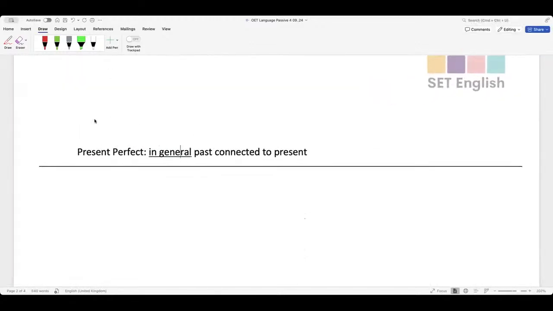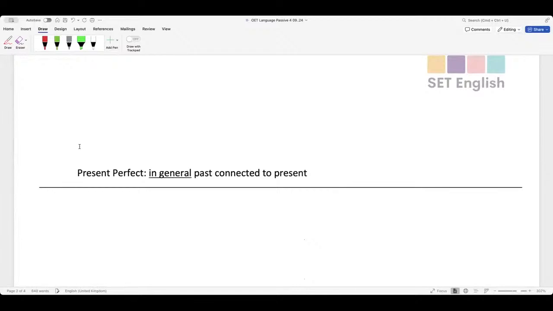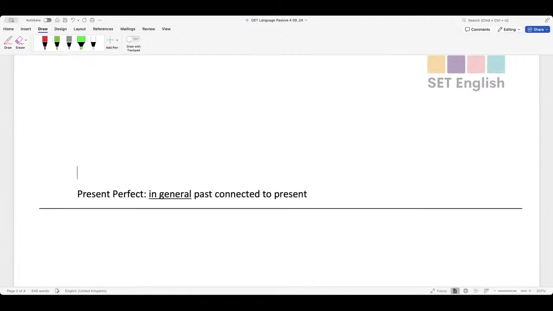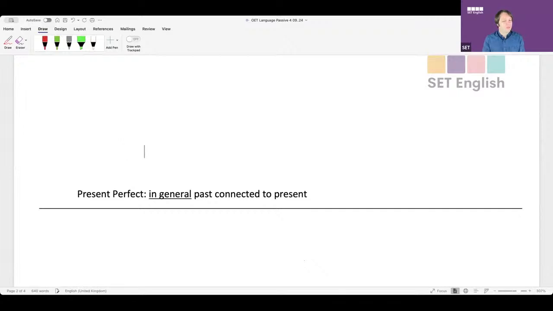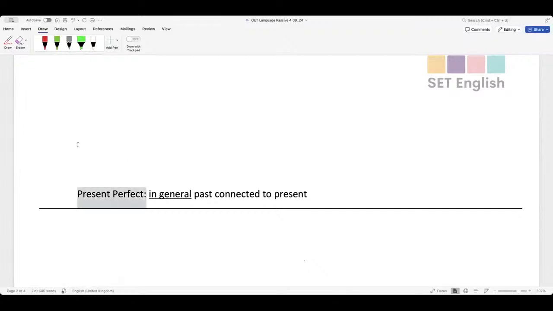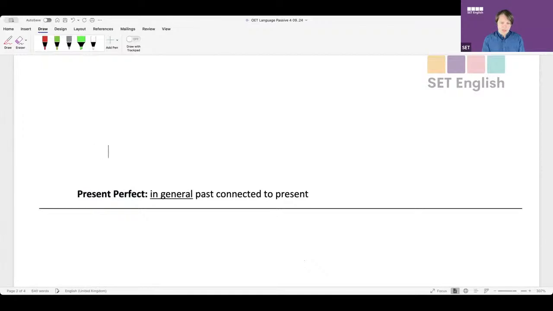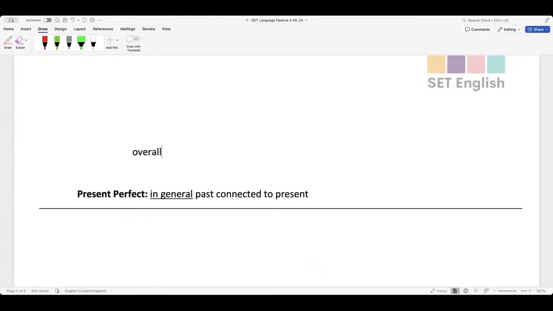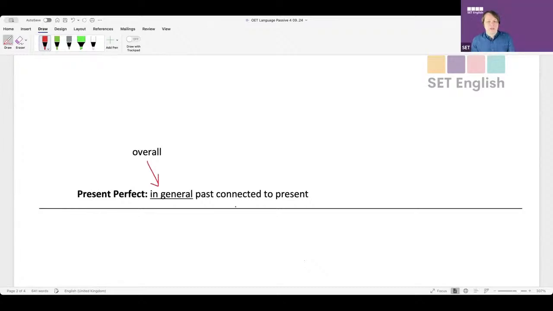In general, it's valid every time. Every time? Yeah, that's not bad. Anyone else? What does in general mean? Overall, common, basic. Overall, someone said. So overall, common. The meaning of present perfect is that the past is connected to the present.